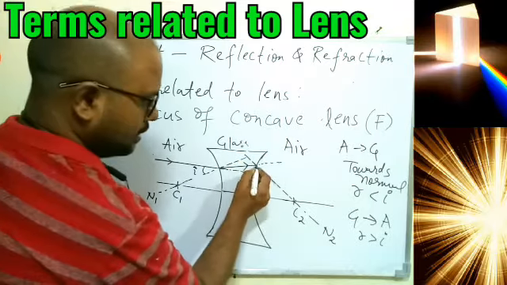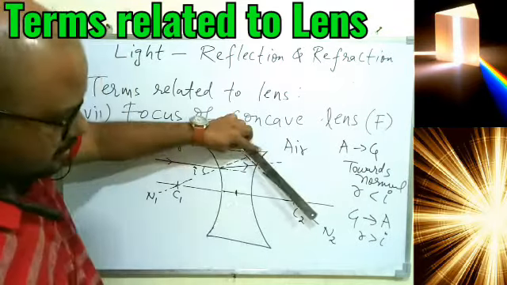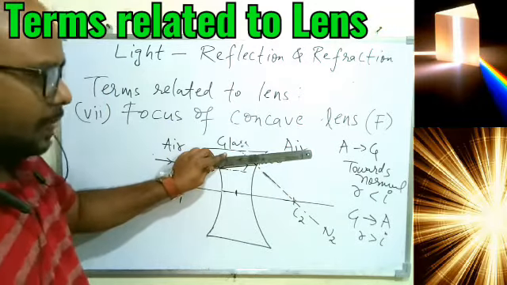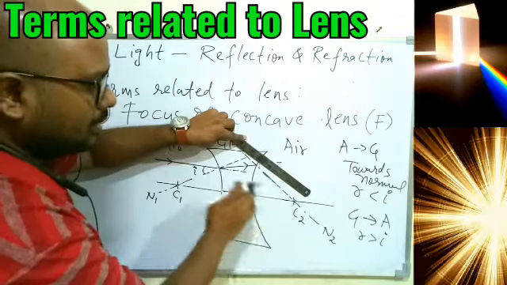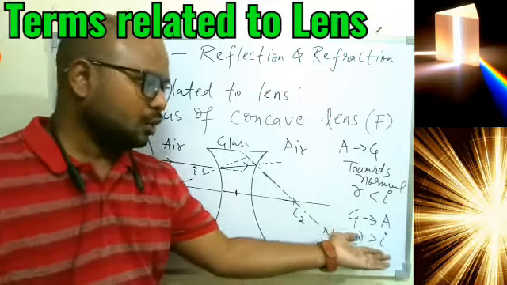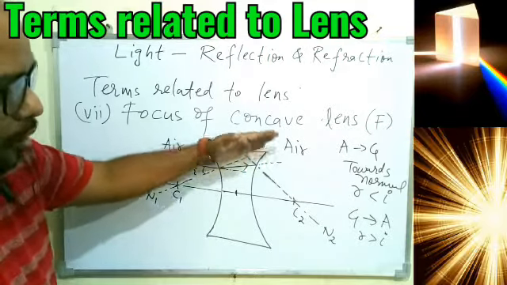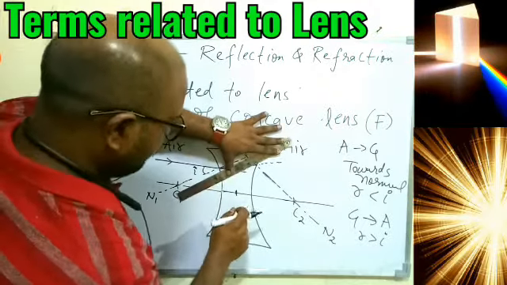This is the normal and this is the ray, and this ray must go away. It cannot go down because the normal is this one, and the ray should go away from the normal because the light is traveling from glass to air. So this ray must go upward finally.